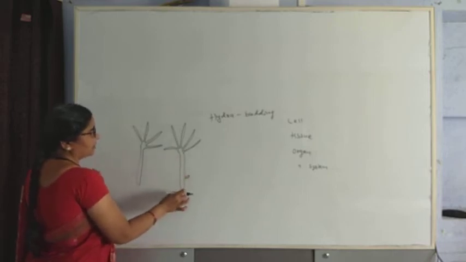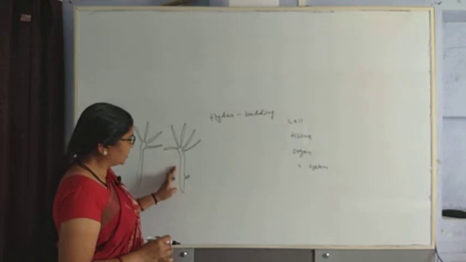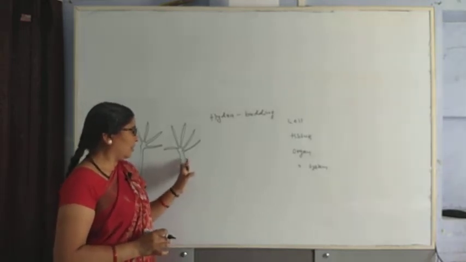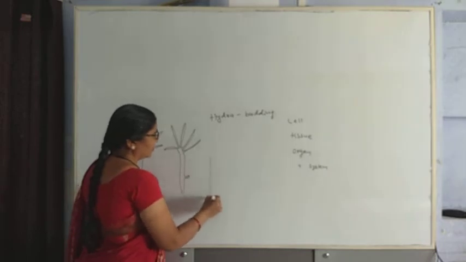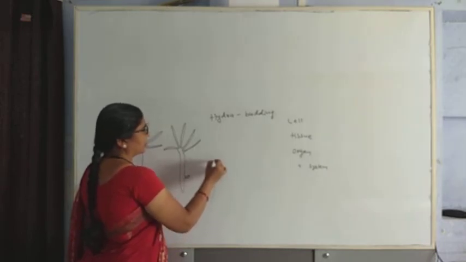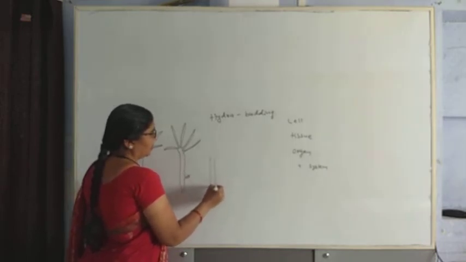In some cases, one or two buds may appear on the body of a hydra. This bud grows with repeated cell division.